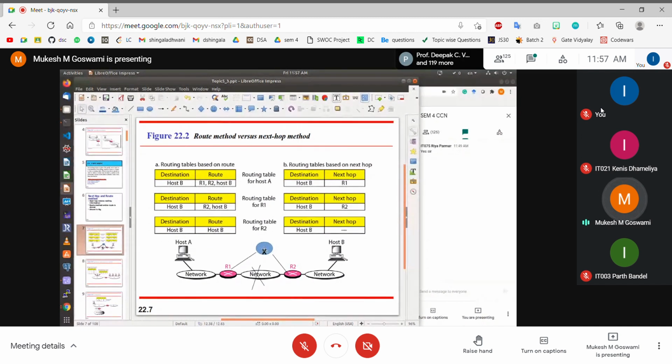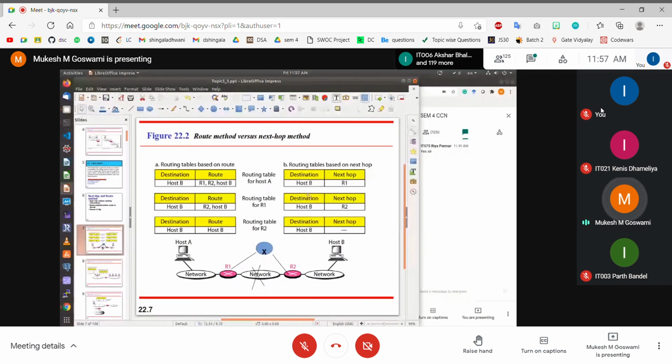And then the routing table on X will say that, okay, if I want to reach host B, I have to send this particular data to R2, and then R2 will in turn be directly connected here, right? So that is what we discussed in the routing table based method for forwarding the packets, and the next hop IP address based method for forwarding the packet.